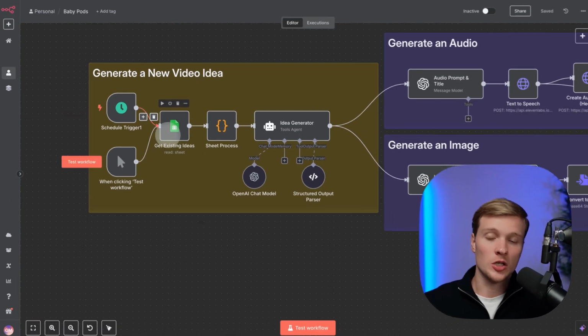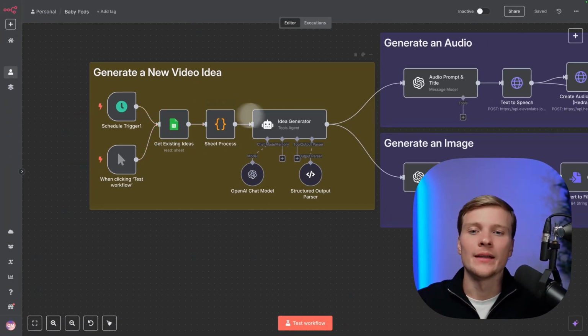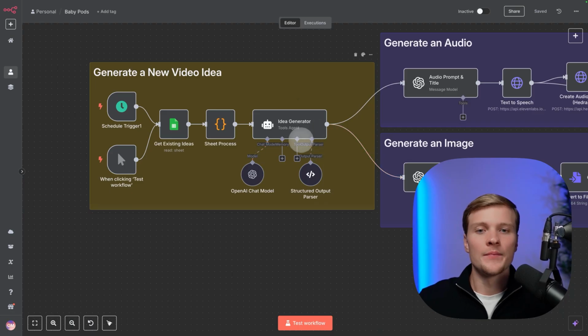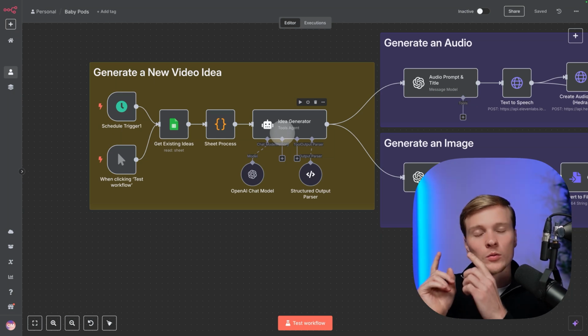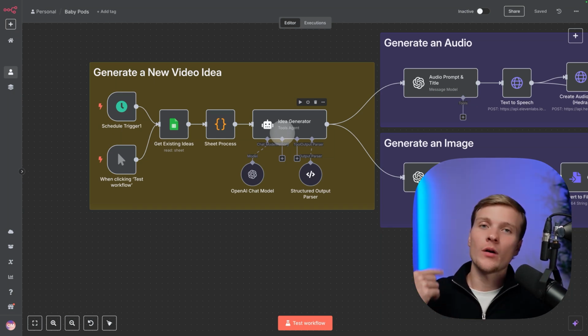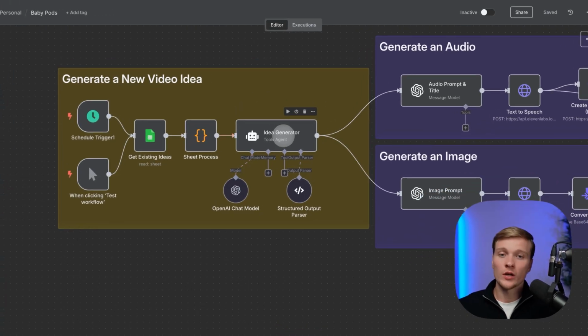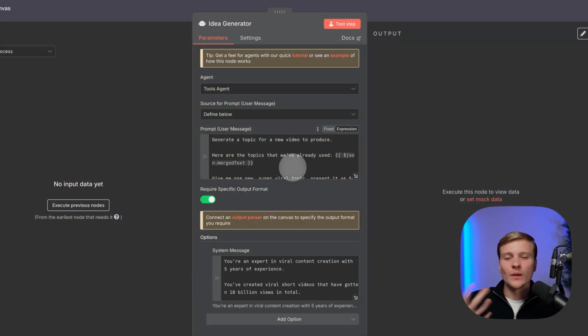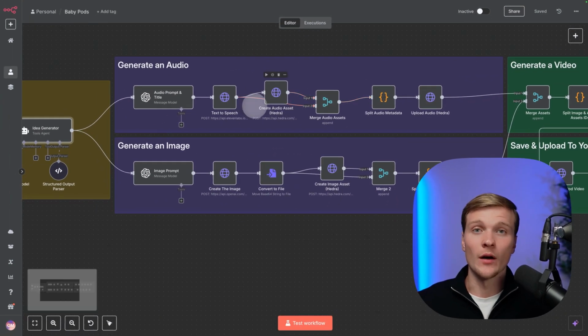So initially, it takes already existing ideas from your Google Sheet, and then it puts everything inside the AI agent that will generate a new idea. And the cool part here is that the agent is looking at what was already generated, so the new idea will be completely fresh. It will not duplicate the ideas. This is super important. So here is the big prompt, and here I'm explaining what type of content I'm looking for. And then we're going into the second part, which is generate an audio.